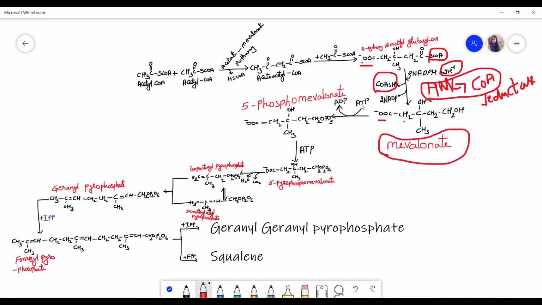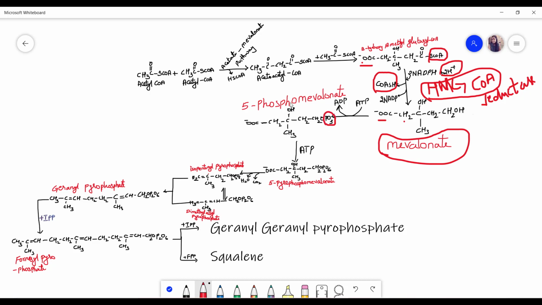And after this, ATP is converted into ADP. This phosphate will go and bind to mevalonate. What will happen then? The whole thing will be same, except one phosphate will be added in this. So C double bond O, CH2, C, OH, CH3, CH2, same to same, and CH2O, instead of hydrogen, it is replaced with phosphate.